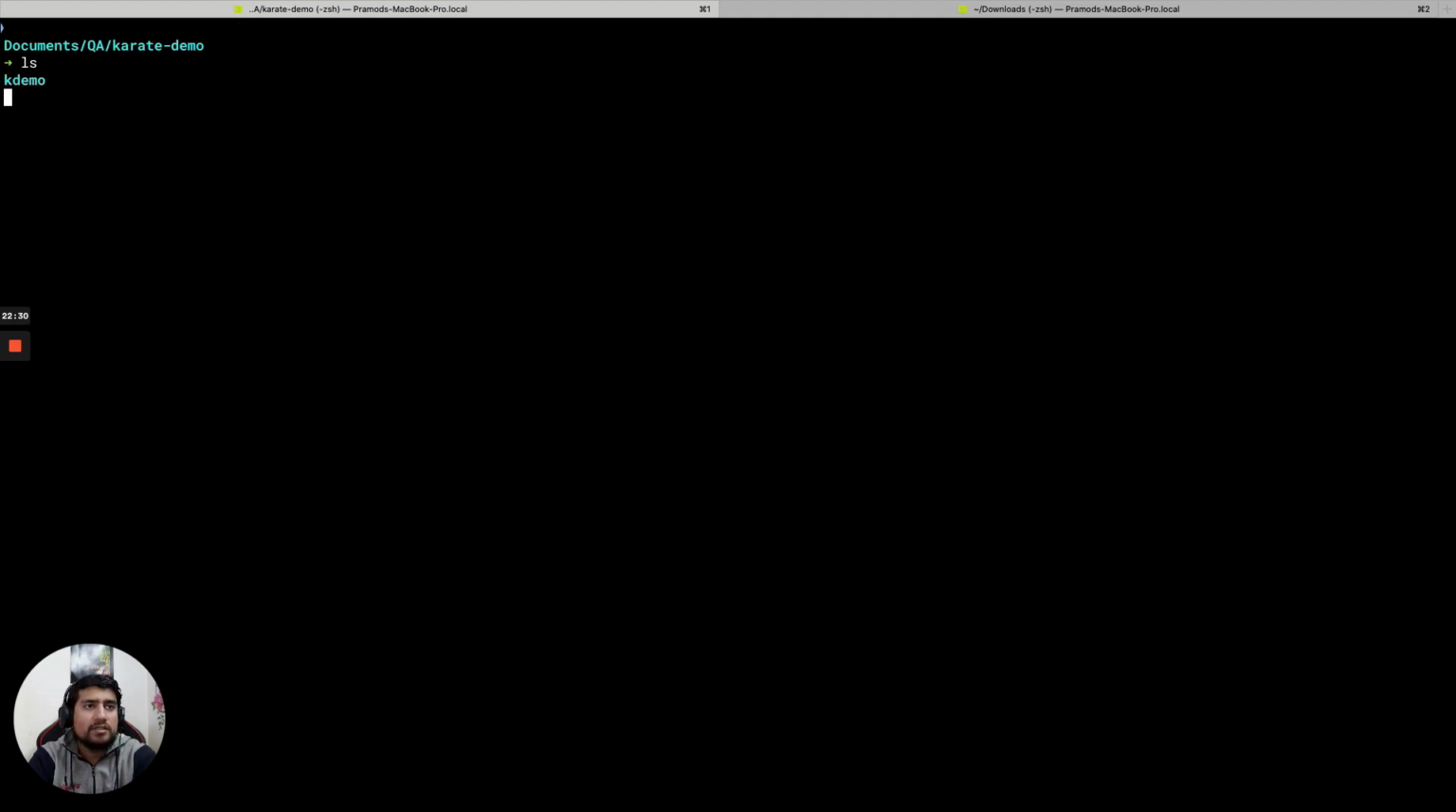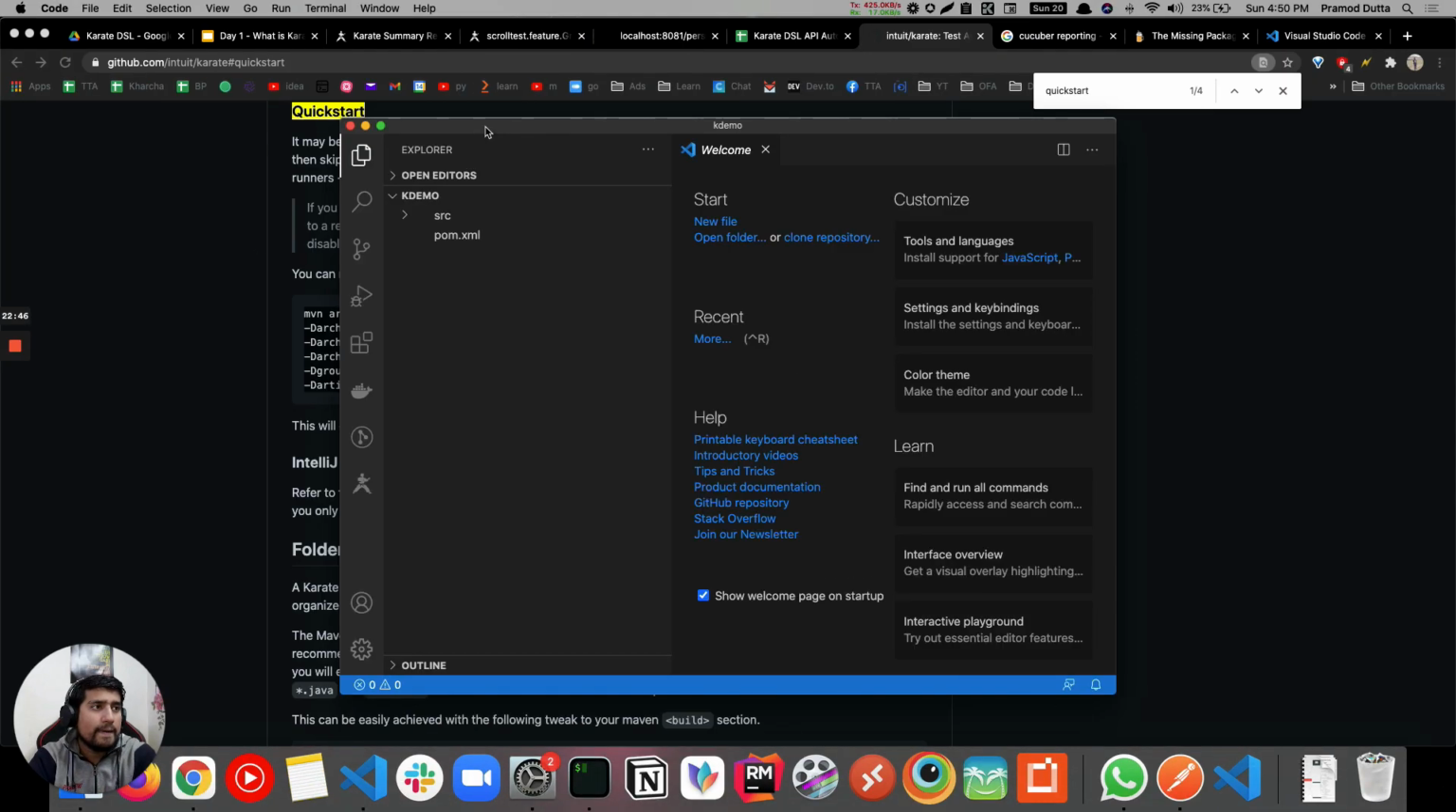If you see here, it will generate kdemo, and there are particular files it has generated. It's a Maven quickstart project with Karate files already added. So you can open it in Code. Let me open this.